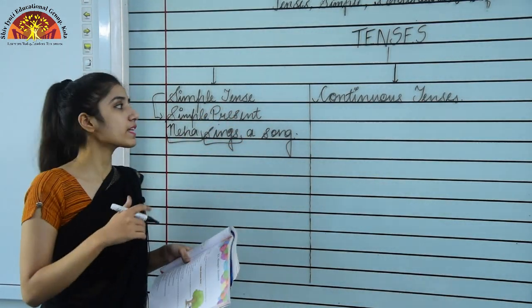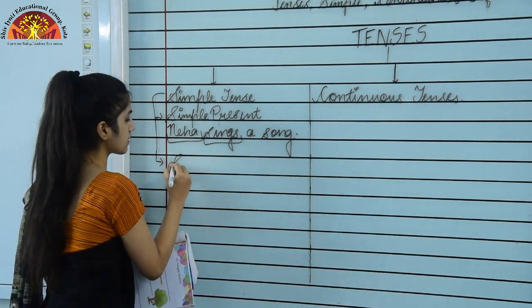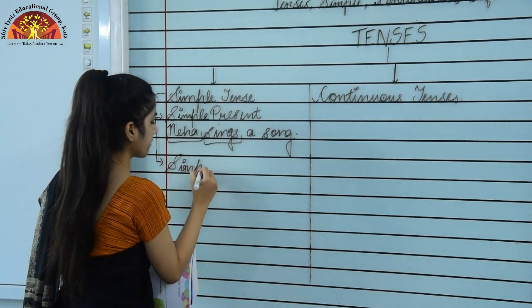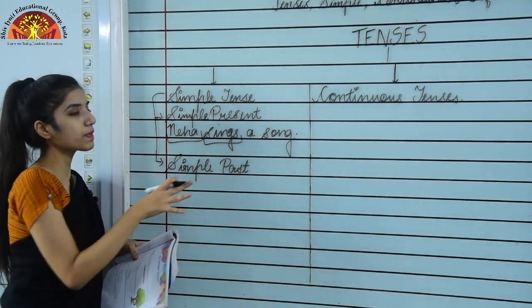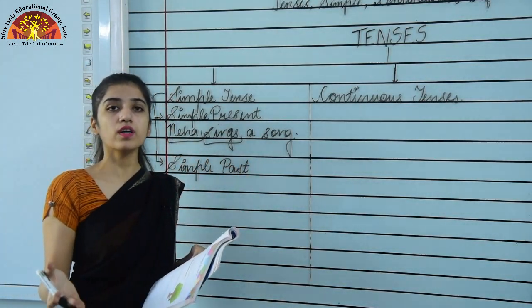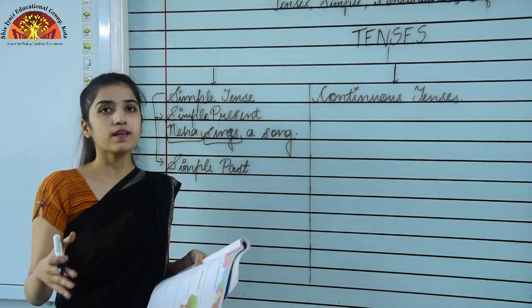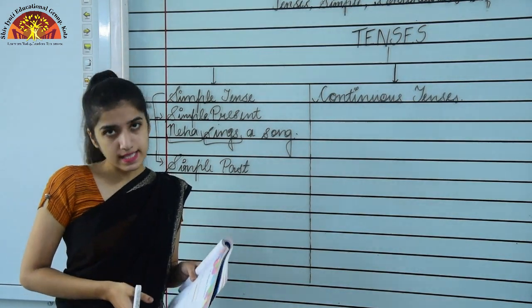Okay, now moving to the second type of tense, that is simple past. So the simple past tense rule works as what? Subject plus second form of the verb plus object, or I can say the rest of the sentence.